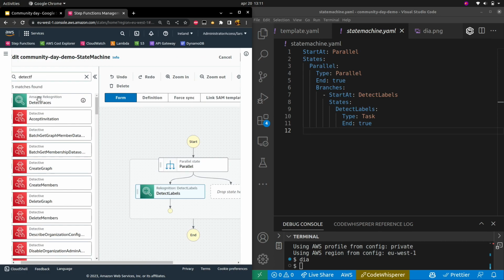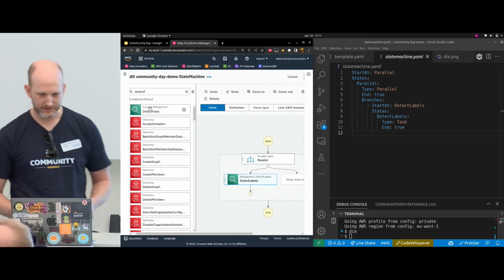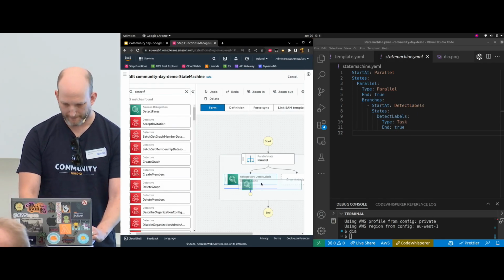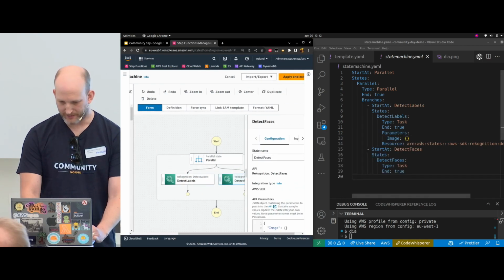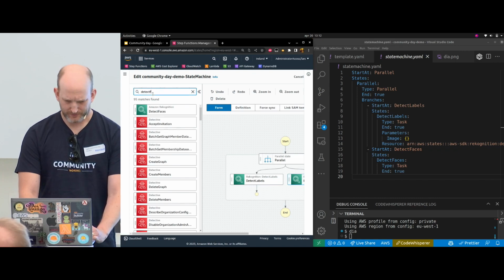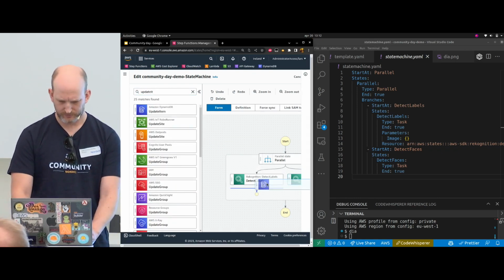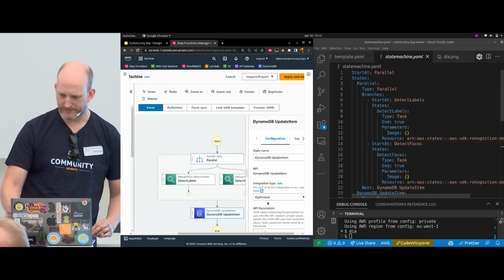So these are all the 9,000 plus SDK integration actions. So it's the same. It follows the Node, or the JavaScript SDK pretty much. And you get that one there. And then let's do the update item as well. Right.